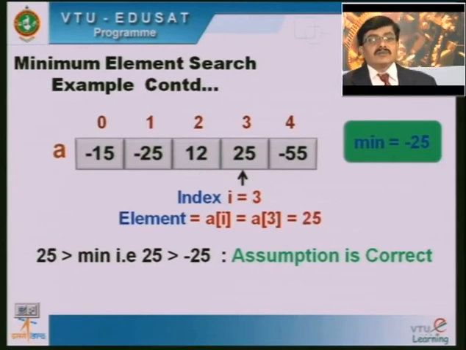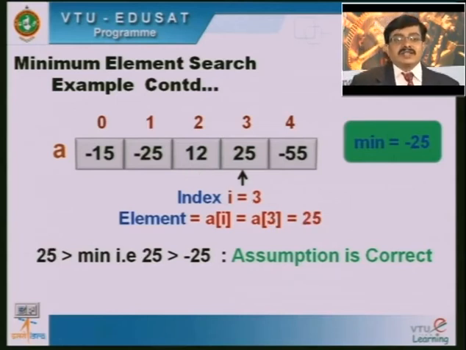In the next iteration, we go for the next element of the array, that is 25. When it is 25, we see that 25 is again greater than the minimum element. So the assumed minimum value is correct. The assumption is correct here, so no need to update the minimum value.